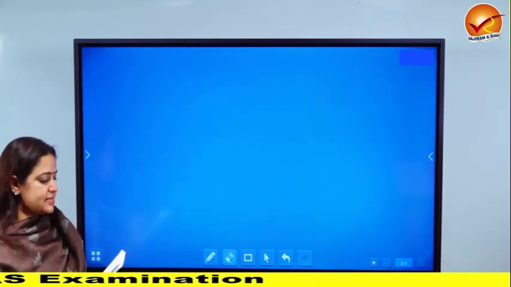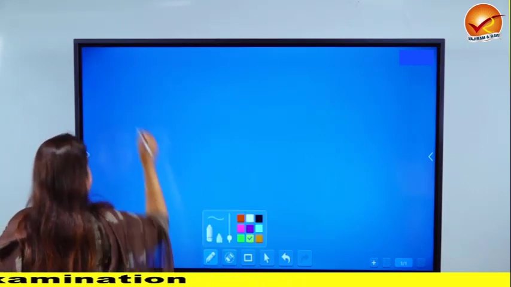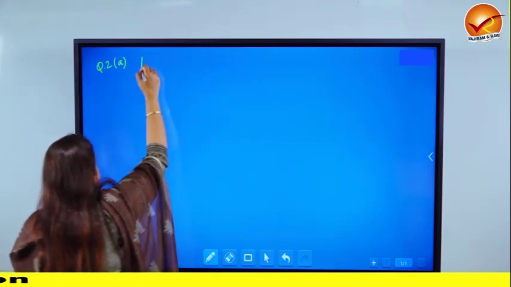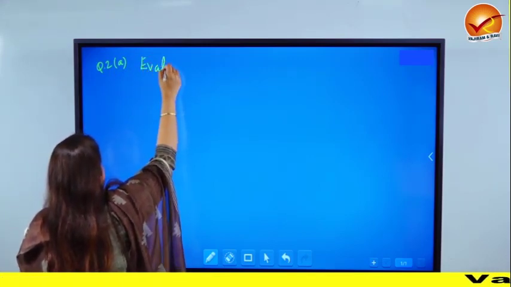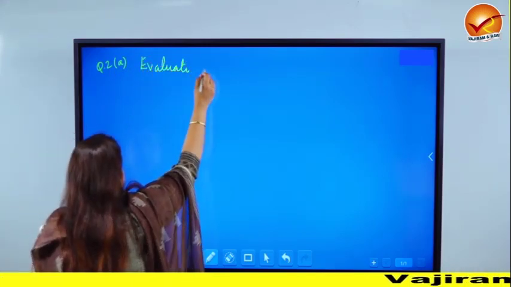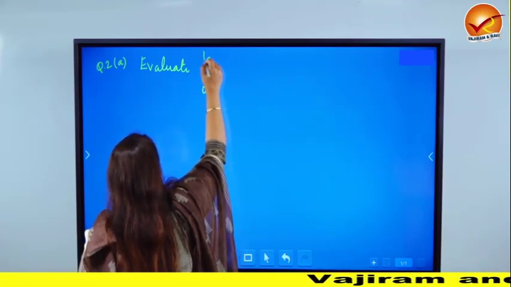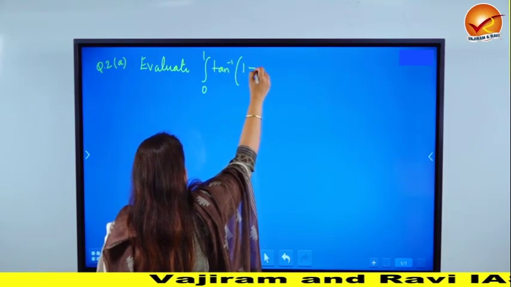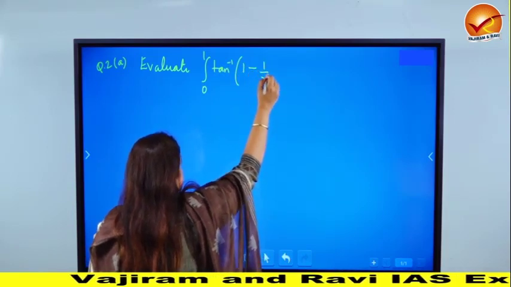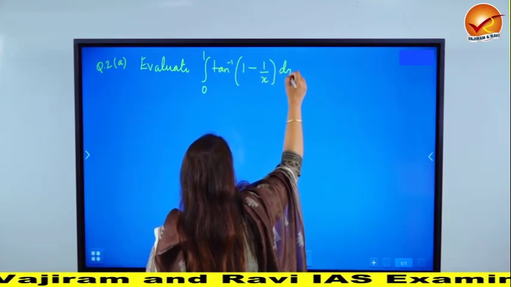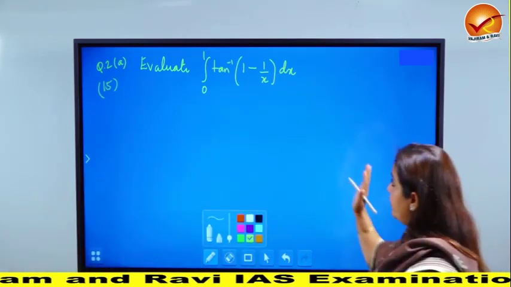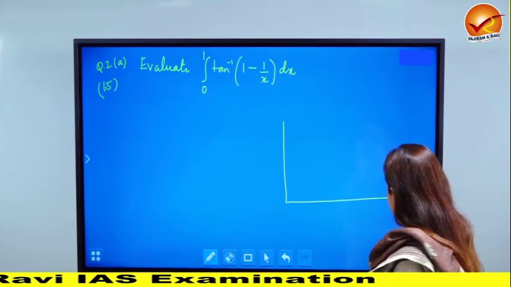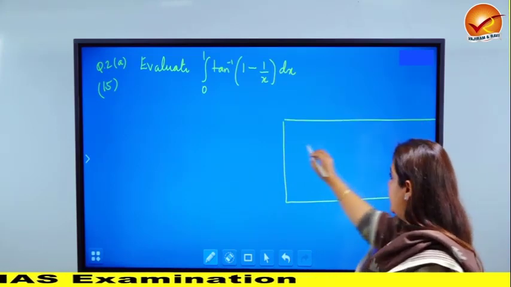Okay. So now let's discuss question number 2A. Question number 2A was evaluate this integral. There was an integral that had to be evaluated. It was 0 to 1 tan inverse of 1 minus 1 by x dx. Okay? There are two very basic reviews required for it. If you don't know those reviews, then this question can be very, very difficult.